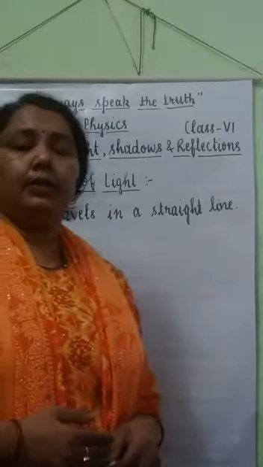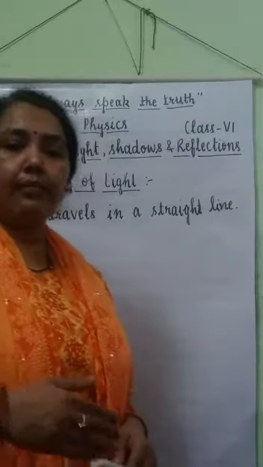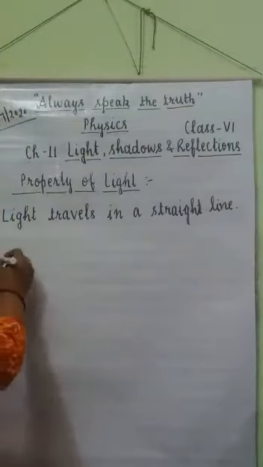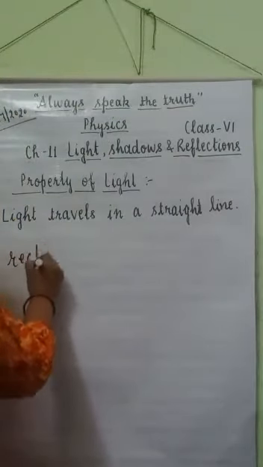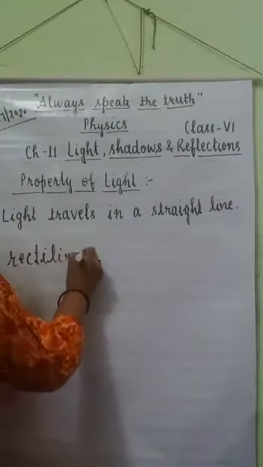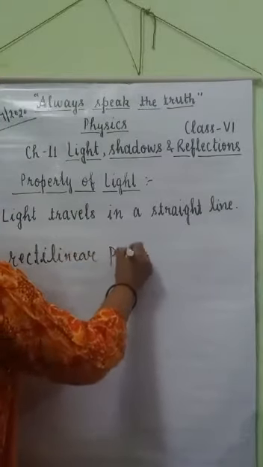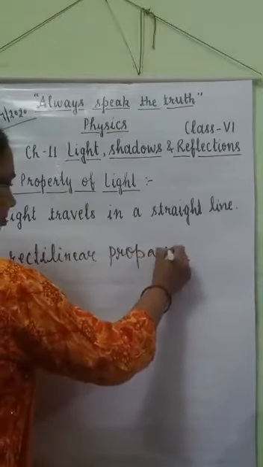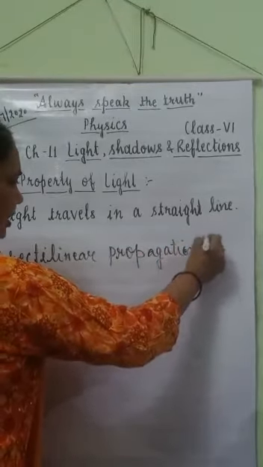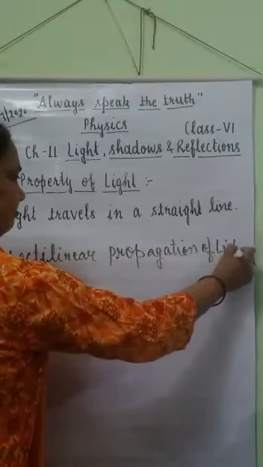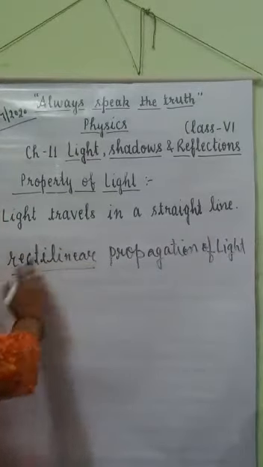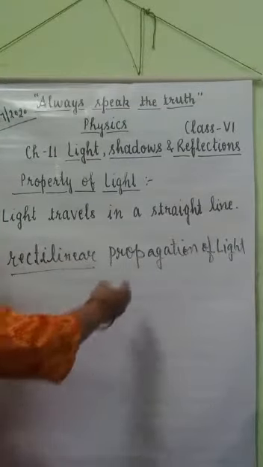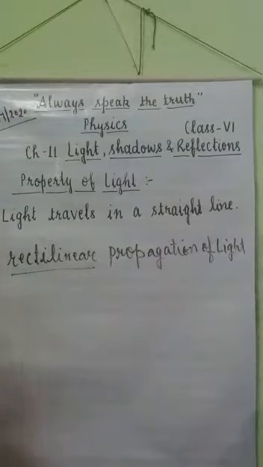So this property of light to travel in a straight line is known as rectilinear propagation of light. Rectilinear means straight, propagation means to spread. So when light is spread in a straight line, that is known as rectilinear propagation of light.